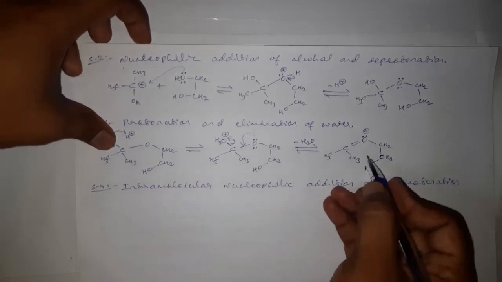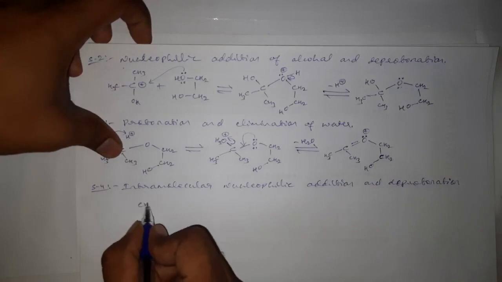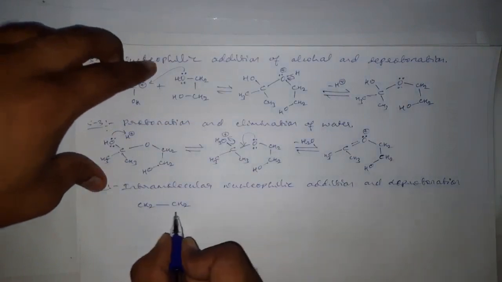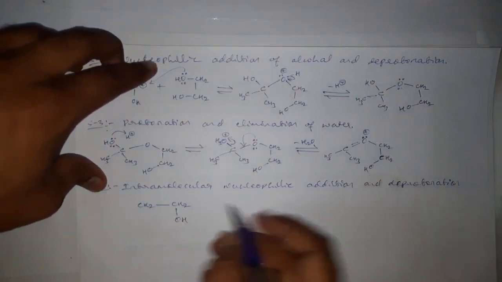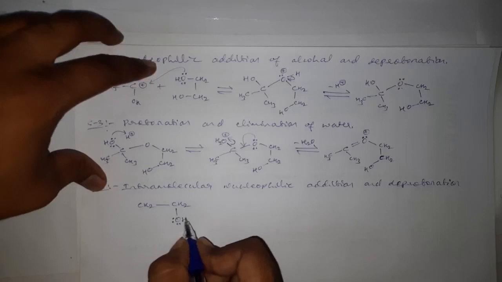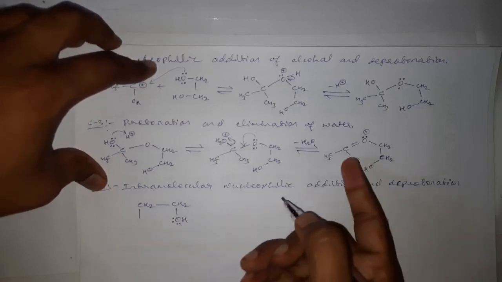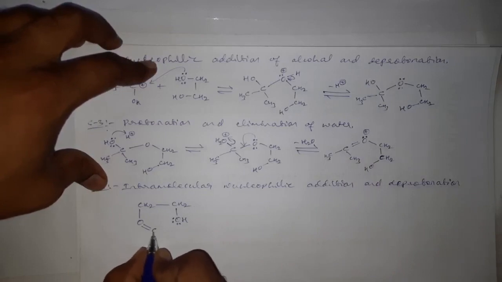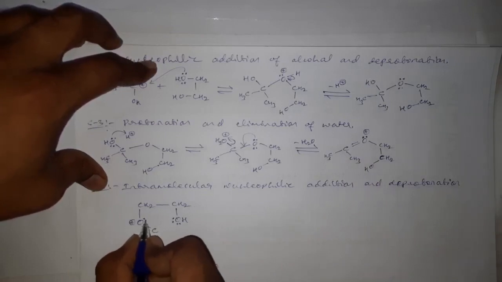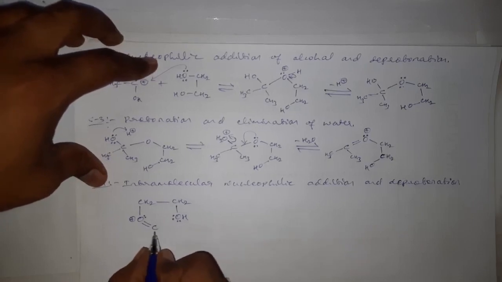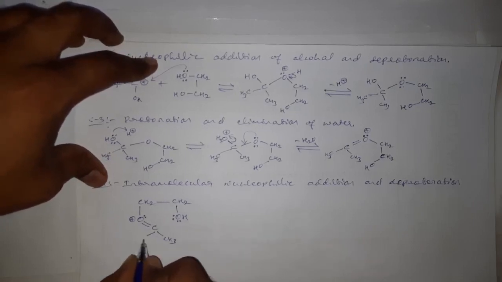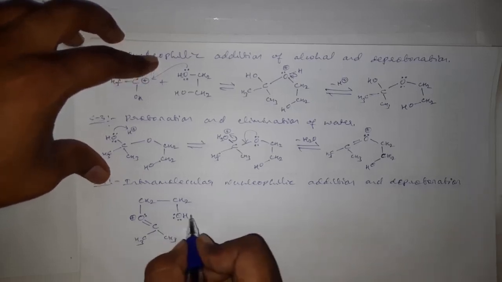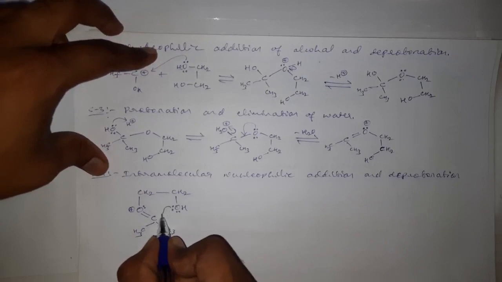Okay, see here, this I will write like this: CH2 CH2, CH2 CH2, OH, this OH, and I will represent the lone pairs of electrons on oxygen. Here this oxygen has a double bond with carbon, a positive charge and a lone pair of electrons, and this carbon has 2 CH3, correct?